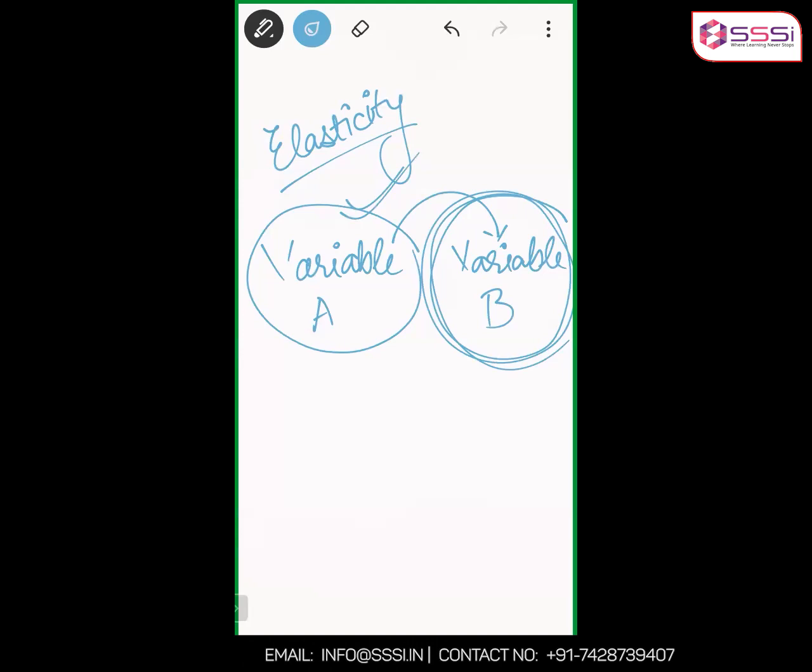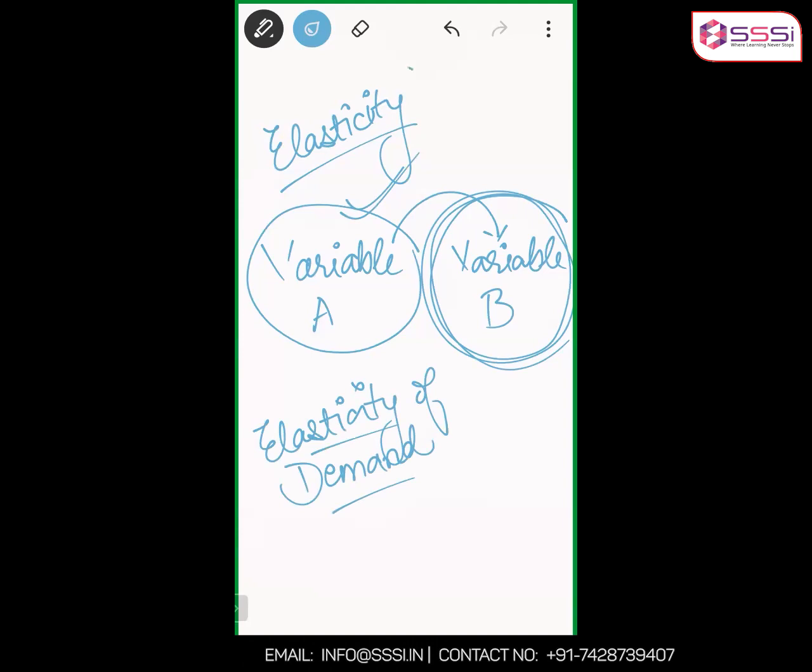Then if I say elasticity of demand, what is elasticity of demand? What do you mean by the variables? Like what factor? Factor means anything that affects something. Ma'am, I'm asking which particular factor have you taken into consideration here? Yeah, that's what I'm going to tell you.